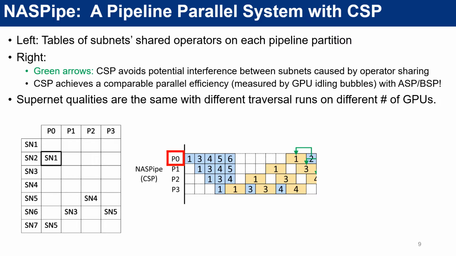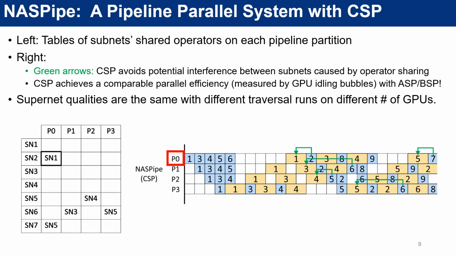So actually, on each GPU, we schedule the subnets locally because we only need to check the subnet dependencies on the local partition. This makes NASPipe's training scheduling algorithm a decentralized and scalable algorithm, since every GPU maintains the causal dependencies on its own without performance bottleneck of a centralized master node.